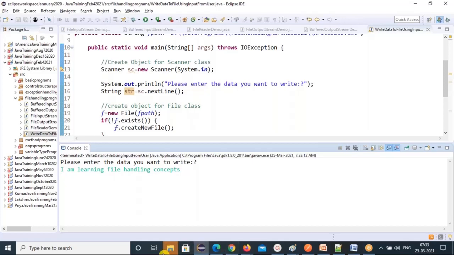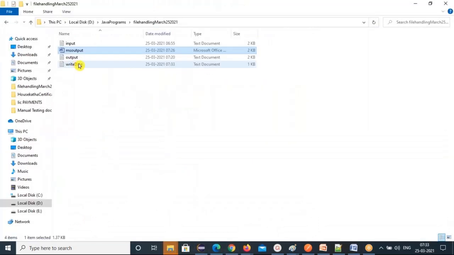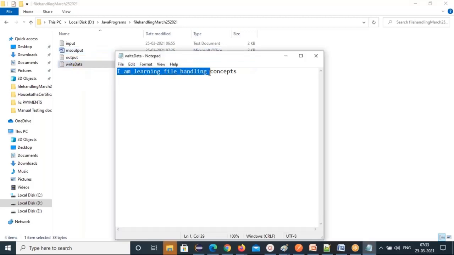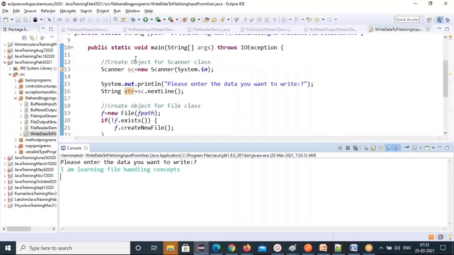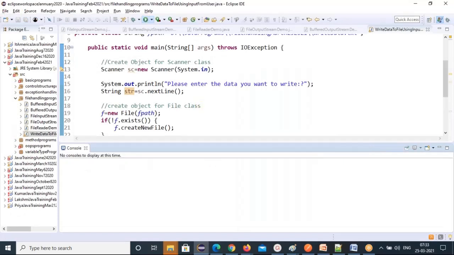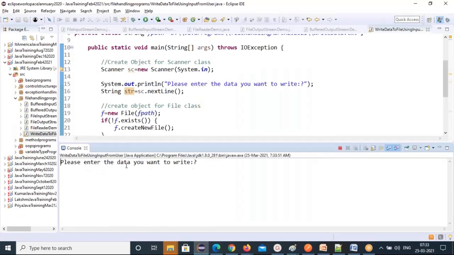So you go there and open the file. So write data, this is the file, right? See that this data is written. Whatever data you have given, it is written. Okay, let's run again one more time. I'll write different data. Run again. It will ask you, please enter data.